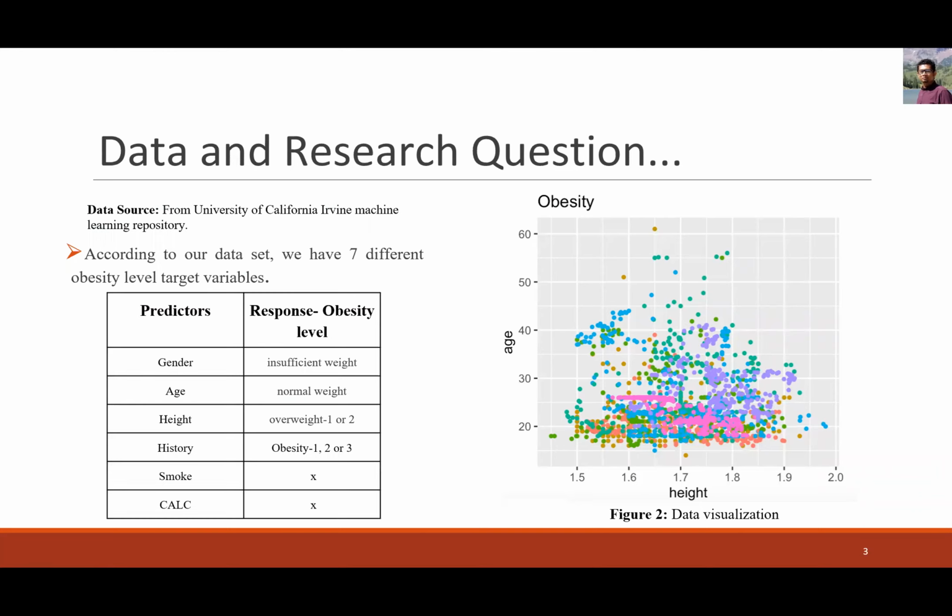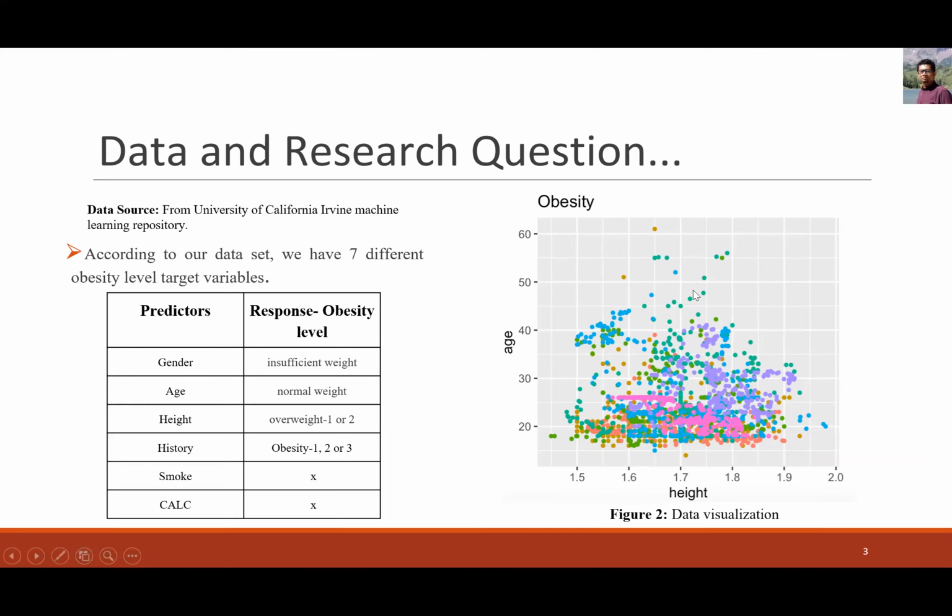We collected data from the University of California Irvine Machine Learning Repository. According to our data set, we have 7 different levels of obesity: insufficient weight, normal weight, overweight level 1 or 2, and obesity level 1, 2, or 3. And we have 6 predictors: gender, age, height, family history, smoking, and calcium level.